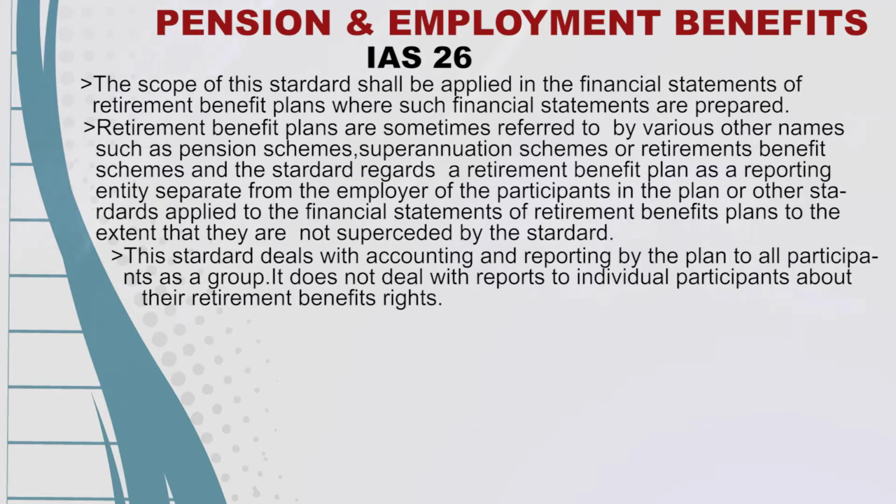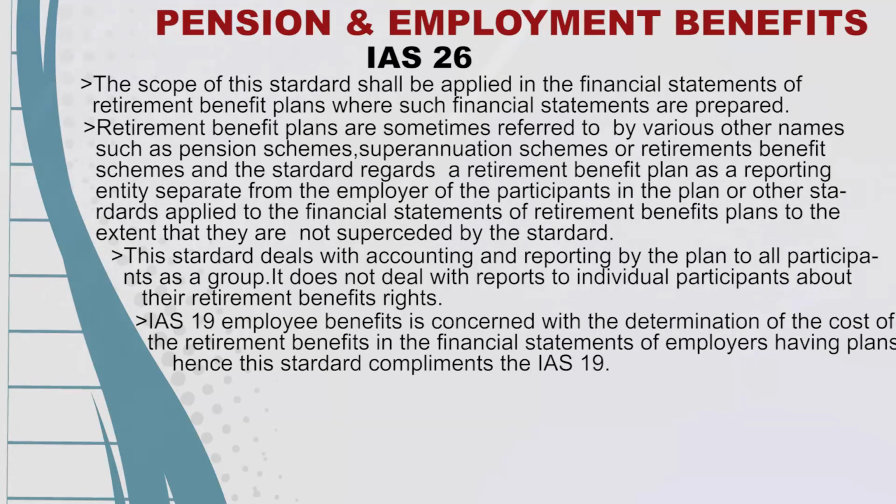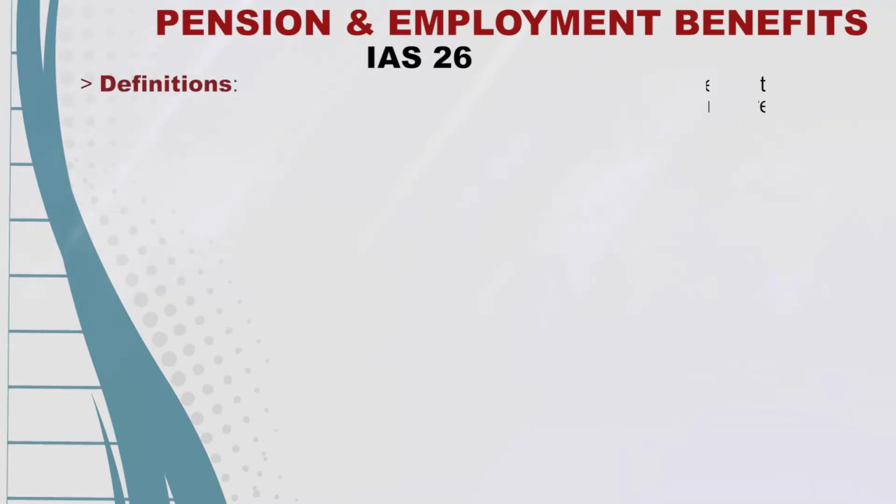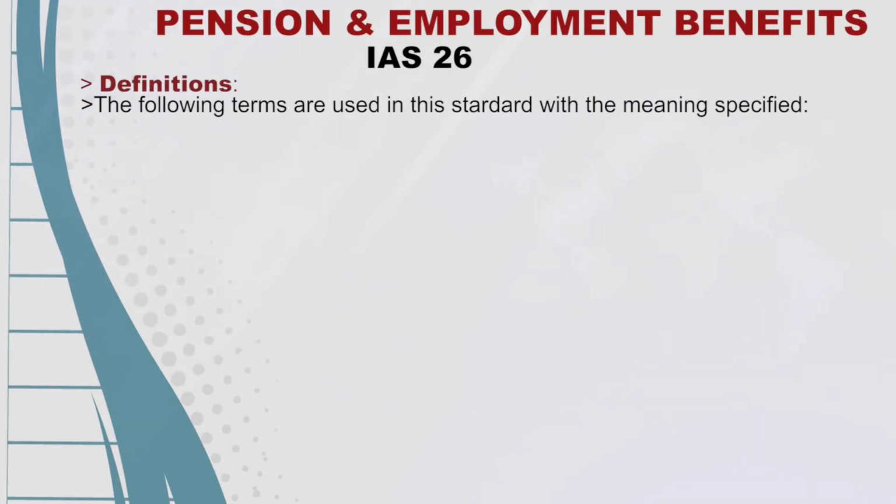It does not deal with reports to individual participants about their retirement benefit rights. It should also be remembered that IAS 19 Employee Benefits is concerned with the determination of the cost of the retirement benefit in the financial statements of employers having plans. Hence, this standard complements IAS 19. We have various definitions. The following terms are used in this standard with the meaning specified.